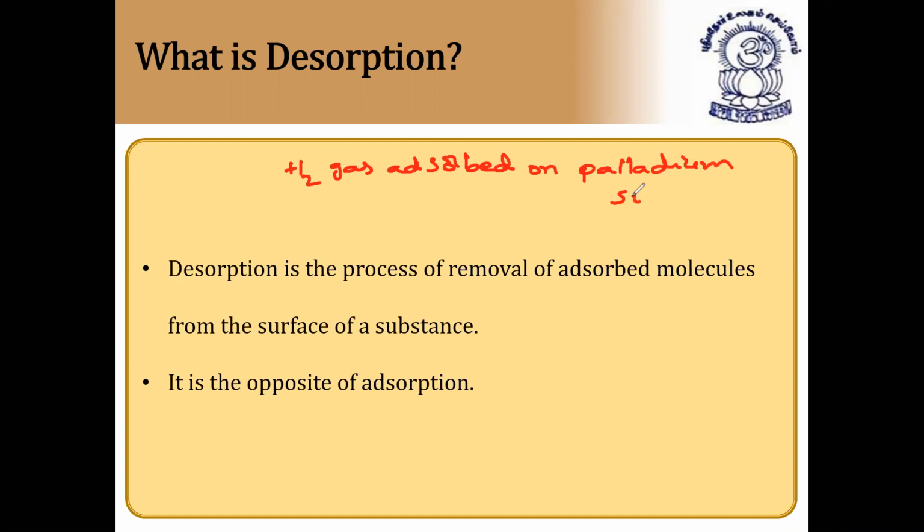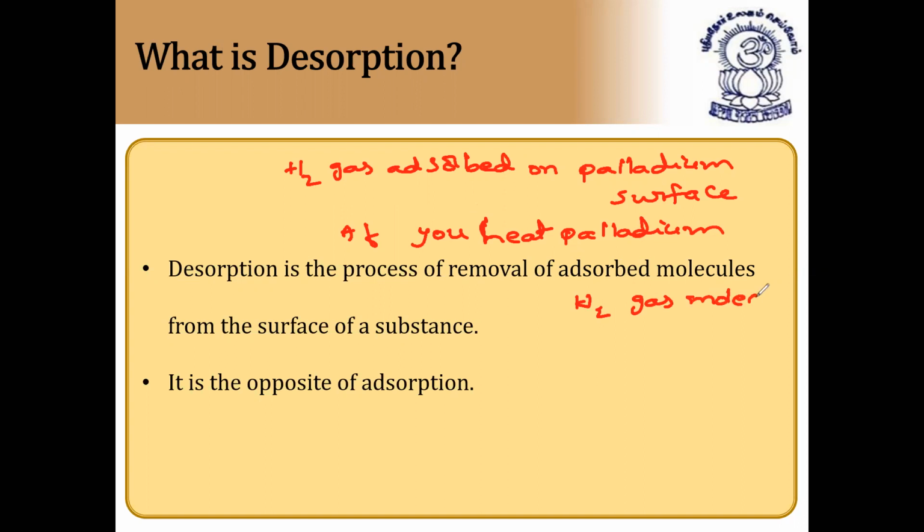So in this case, what happens if you give some heat, if you heat the palladium surface? The adsorbed hydrogen gas molecules move away from the palladium surface.